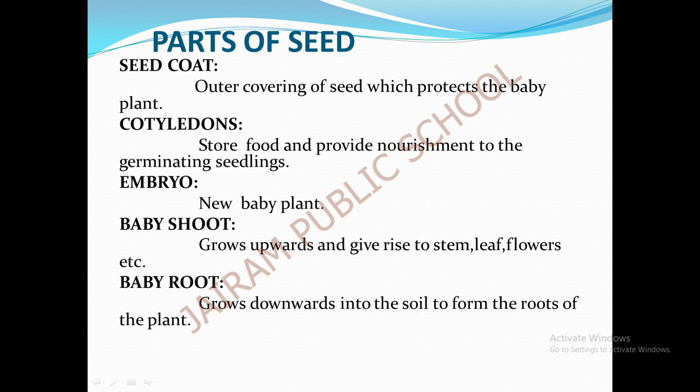The baby shoot grows upwards and gives rise to the stem, leaves and flowers, and the baby root grows downwards into the soil to form the roots of the plant. The shoot area has parts like stem, leaves, flowers and fruits, and the root part of the plant comes under baby root.